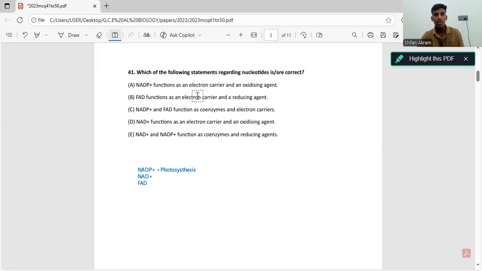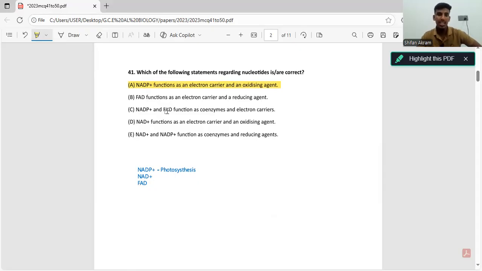So they are also an electron carrier. They carry electrons from the light dependent reaction to the Calvin cycle. So they are both an electron carrier and an oxidizing agent. That statement is correct. Now let's go through the second statement.